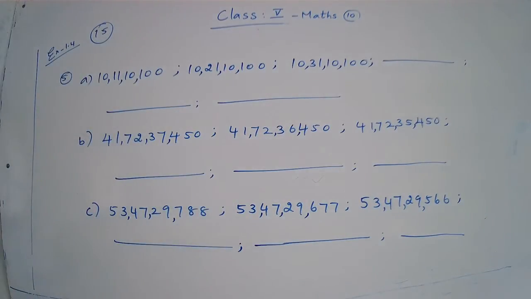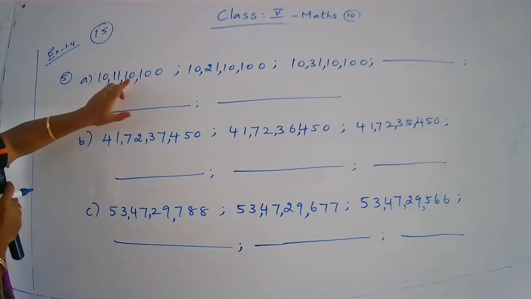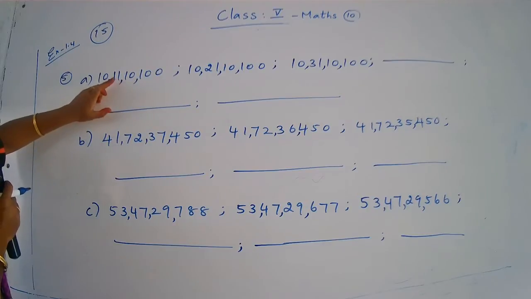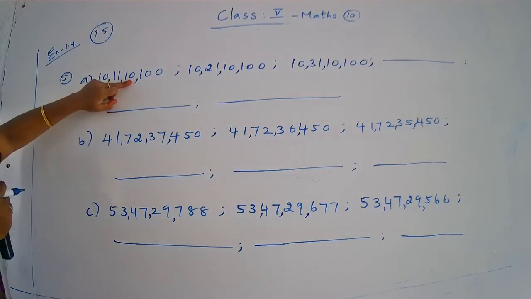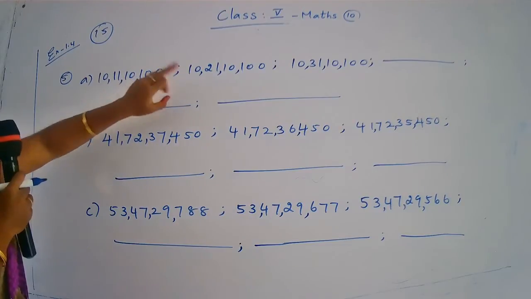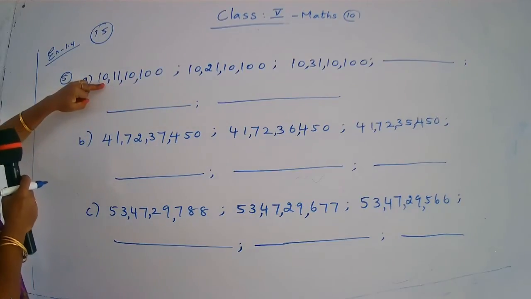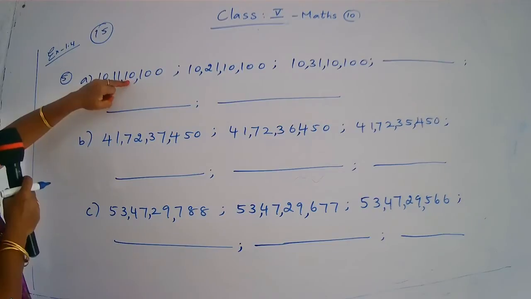Okay, all of you look at the board. You see the question in exercise 1.4, fifth question. Your first question: what is given? One series is given. We have to complete the series. You read the number: 1, tens, 100, 1000, 10,000, lakh, 10 lakh, crore, 10 crore. So 10 crore, 11 lakh, 10,000, 100. Children, so this number is 10 crore, 11 lakh, 10,100.